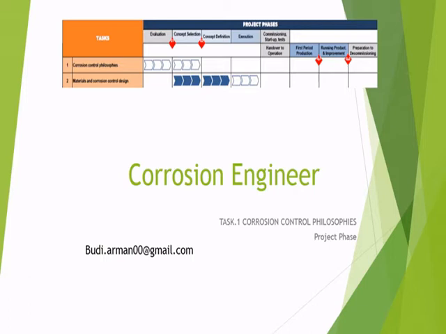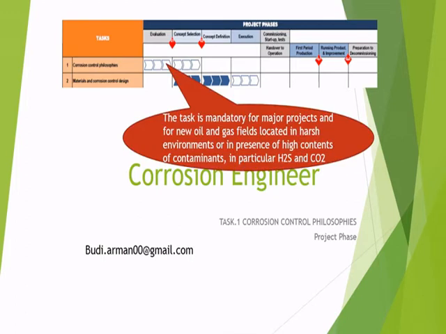Starting from the evaluation. Before this evaluation, we are still in the exploration activity. This number one, the white one, means optional, but it will be mandatory for major projects and for new oil and gas fields located in a harsh environment or in the presence of high content of contaminants, in particular H2S and CO2.